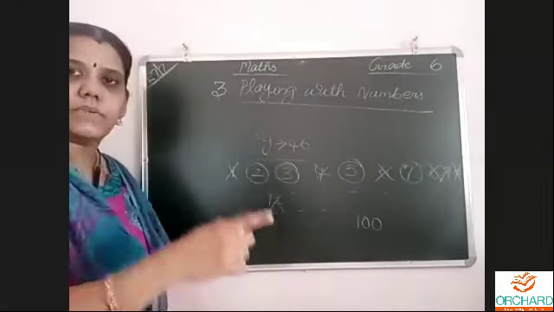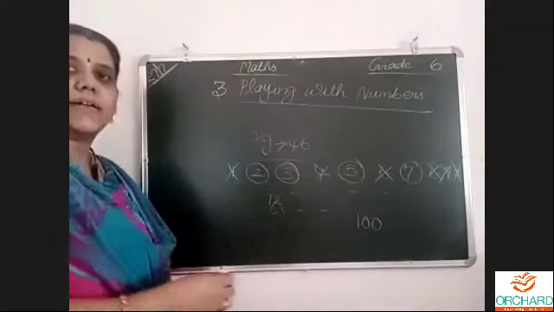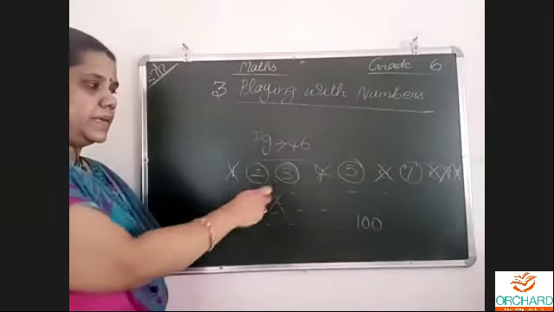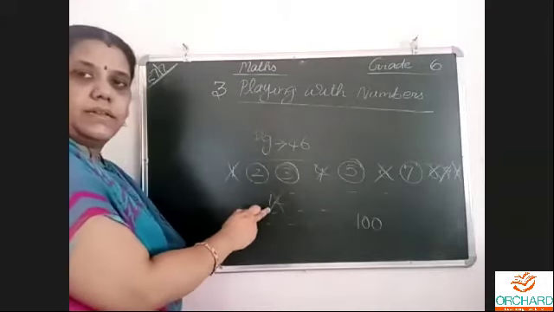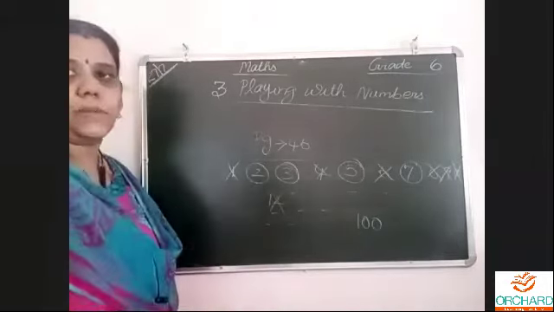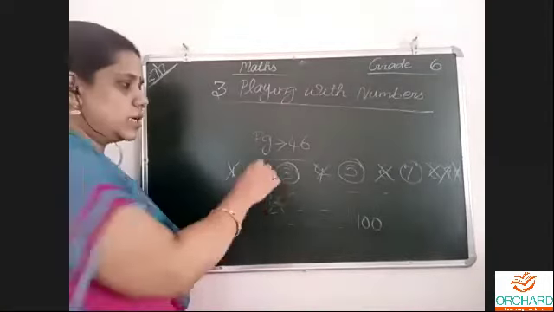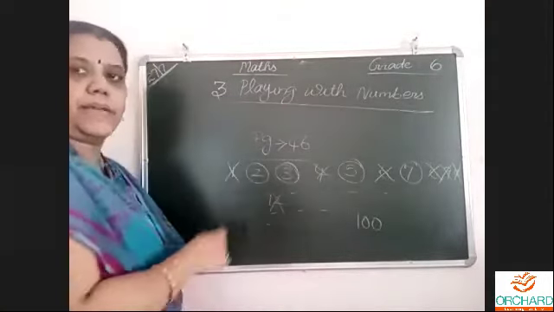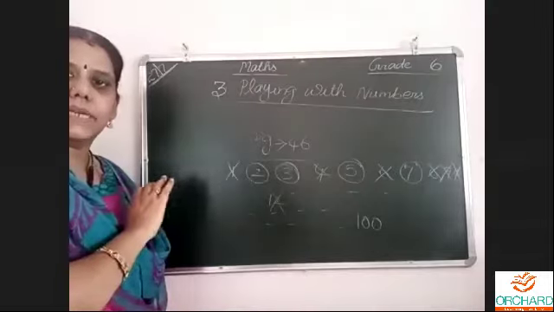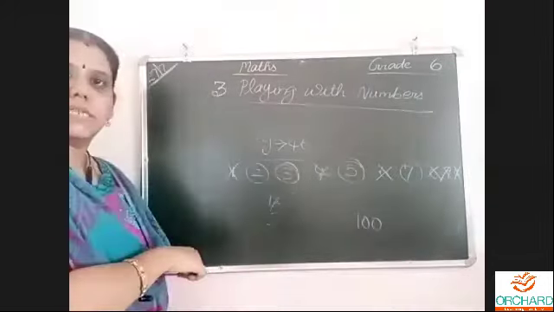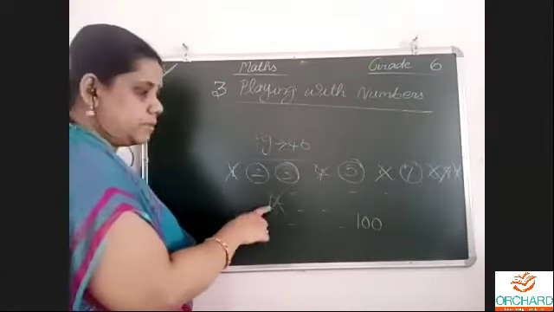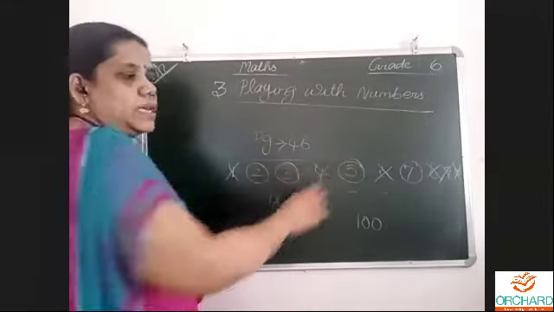Those crossed numbers are coming in some other number's table, which means it is coming in the 2 table or the 3 table, which means it is a composite number. So the rounded numbers are prime numbers, which will not come in any other table. The numbers which come in some other number's table are composite. These rounded ones are prime.